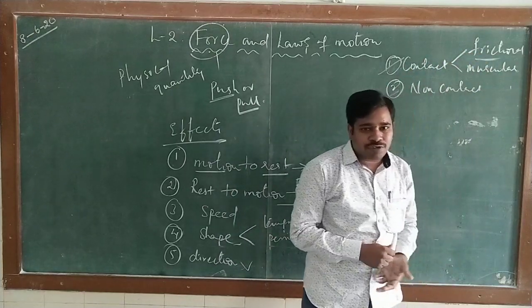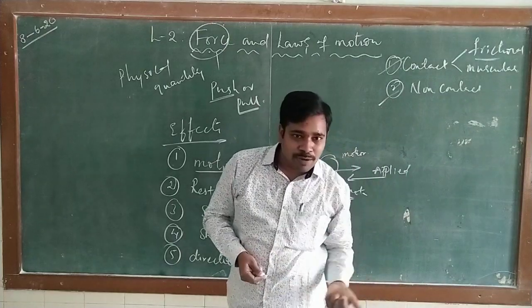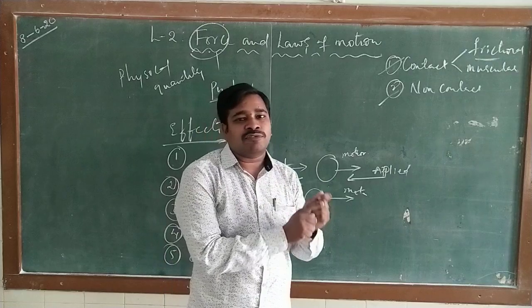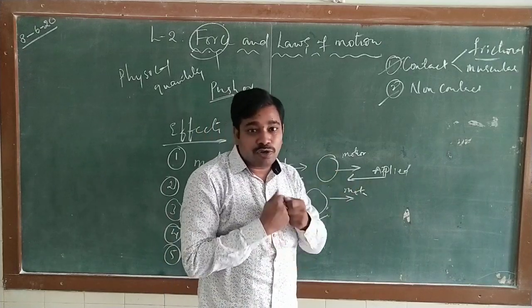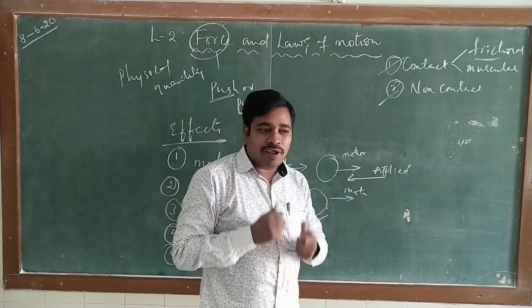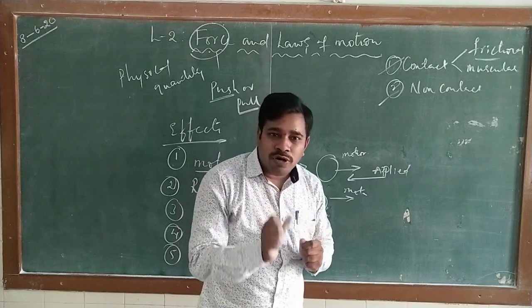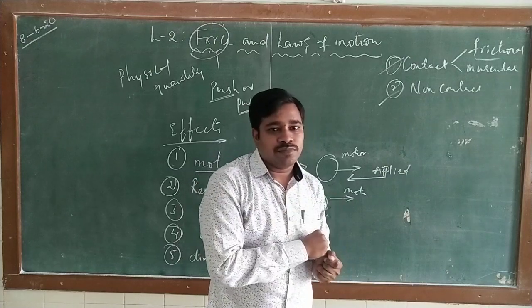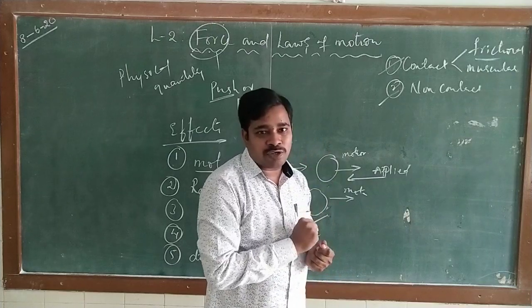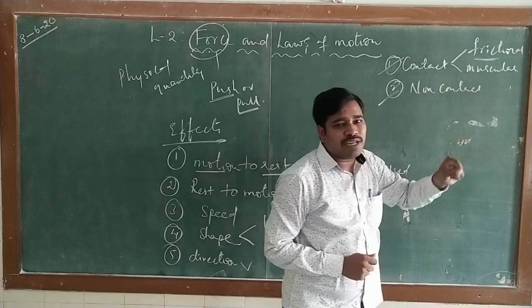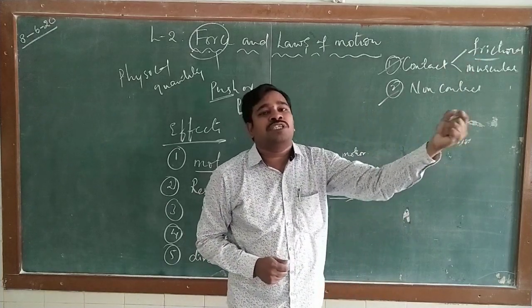And what is frictional force actually? How does this frictional force help us? Friction is a force which always acts from the opposite direction. Do you know what will happen if friction is not there? For example, a body is in motion. If friction force is not present, the body will continuously be in motion. Definitely a force should be there to stop the body. Such type of force is called friction. Simply, a force which acts from the opposite direction.